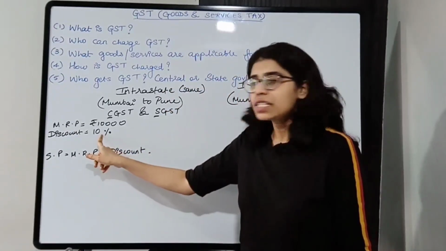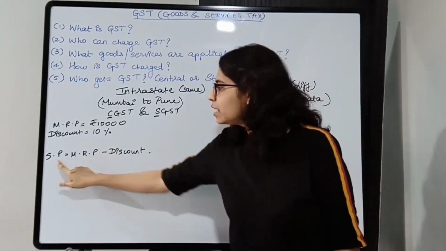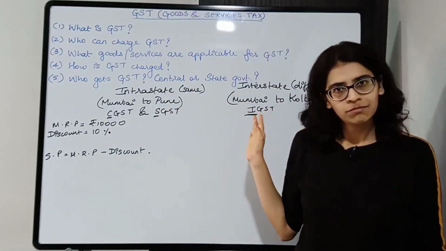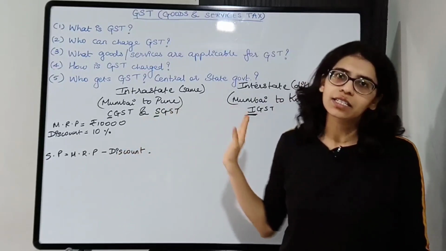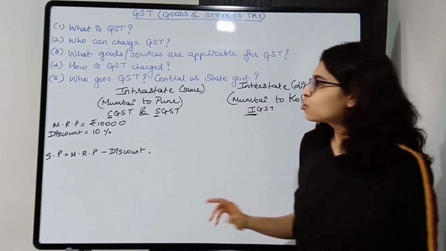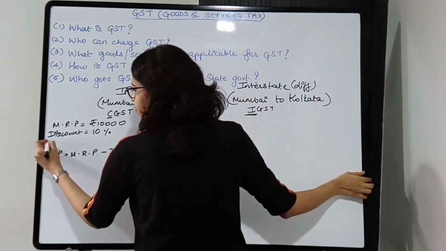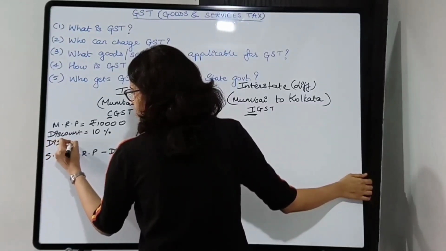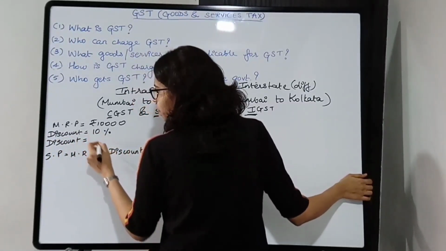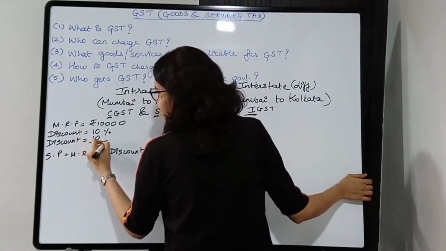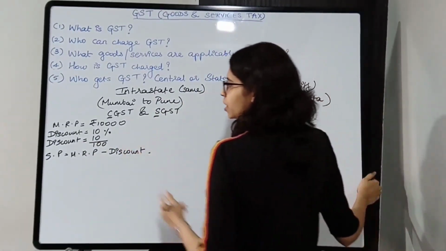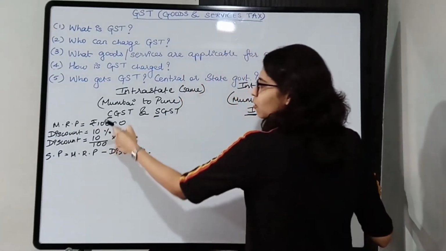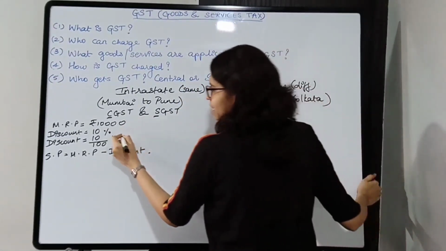If there is no discount, discount is 0, then selling price and MRP are the same. But if there is a discount, then you need to deduct the discount, you have to subtract. So first we will find out the discount. Let's calculate the discount. So 10% is nothing but 10 upon 100. Percentage is always calculated out of 100. Okay, so 10 upon 100. You are calculating the discount on MRP. So we will multiply by MRP.